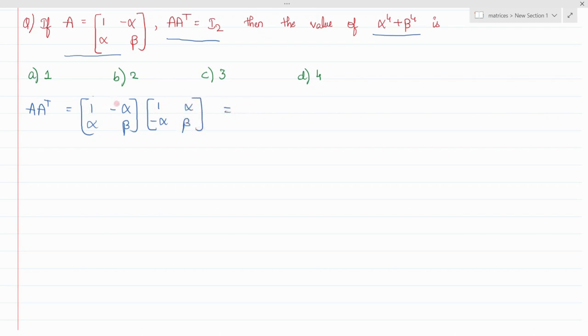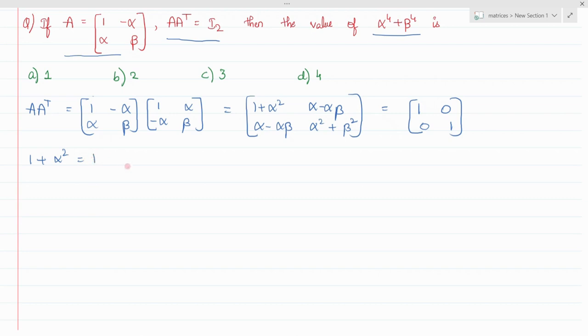Just multiply it, you'll get 1 plus alpha square, alpha minus alpha beta, alpha minus alpha beta, alpha square plus beta square. Now equate this LHS with the RHS, that is I2. When you equate it with this I2 matrix, you will get 1 plus alpha square as 1 and alpha minus alpha beta is 0.